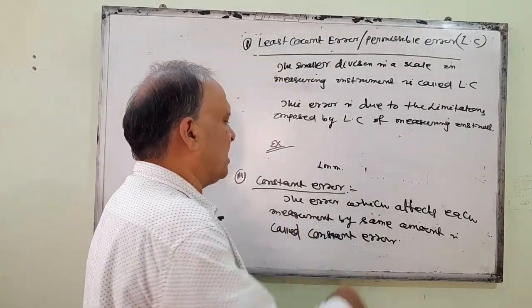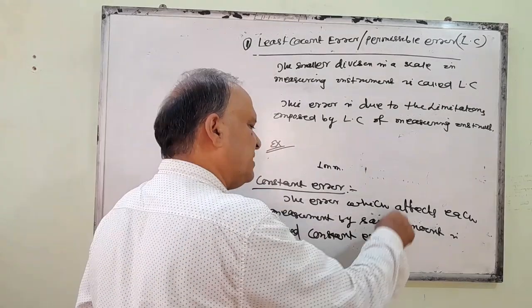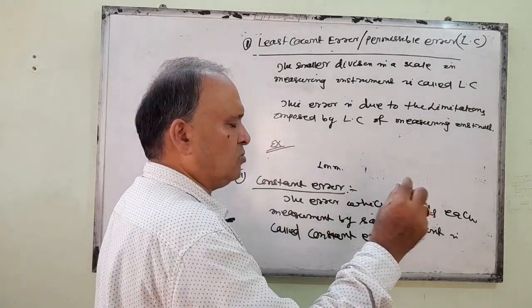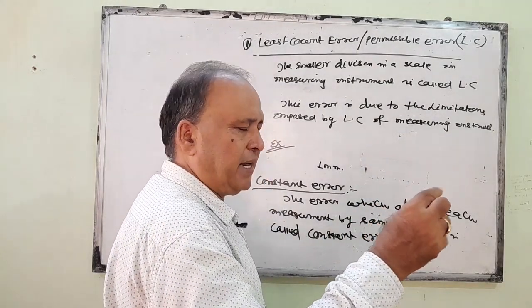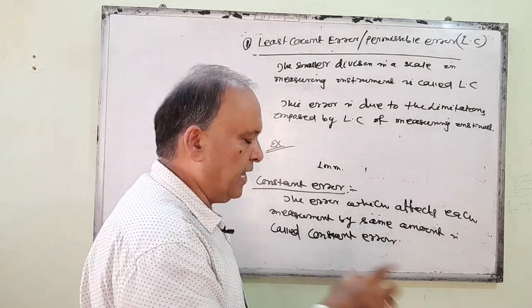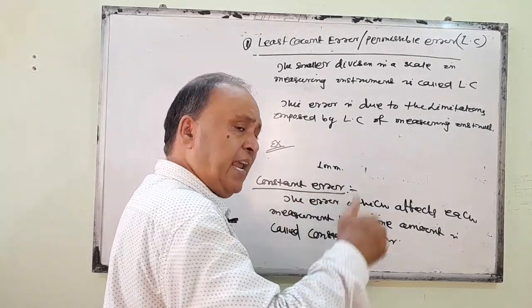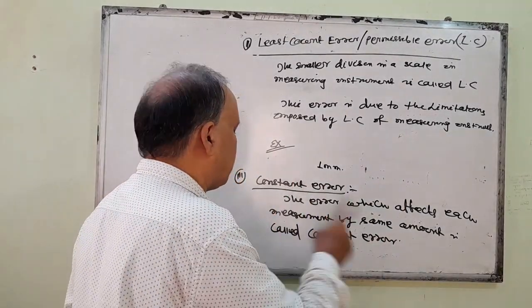This is called constant error. It is the error which affects each measurement by the same amount, suppose 0.1 millimeter greater or 0.1 millimeter less. This continues again and again in each and every measurement.